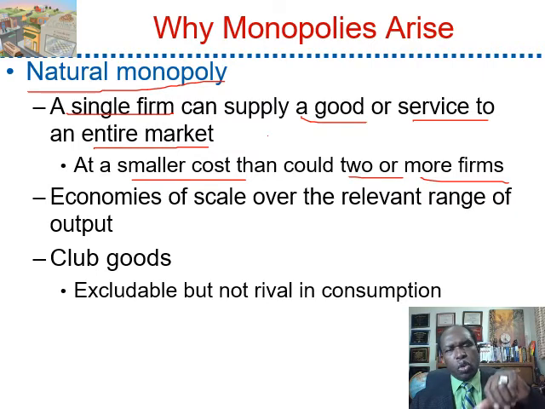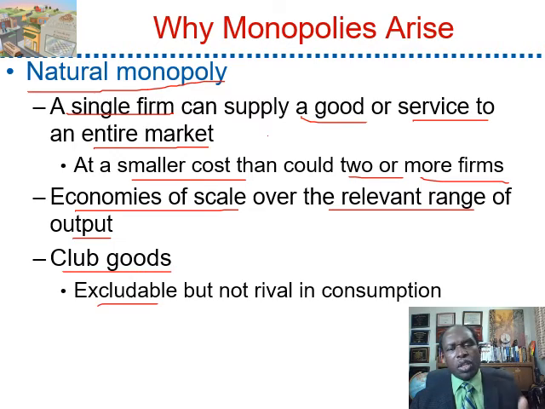The average total cost also decreases. The single firm is achieving economies of scale over the relevant output. Economy of scale means an increase in output leads to a decrease in average total cost. An example of natural monopoly would be club goods, which are excludable and not rival in consumption. We'll talk about club goods in chapter 11.